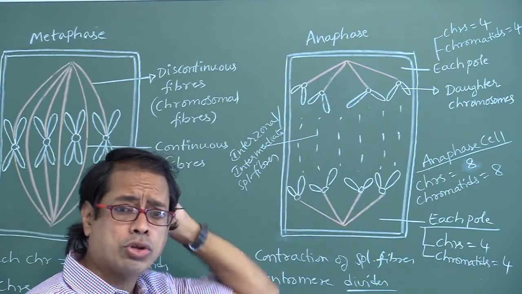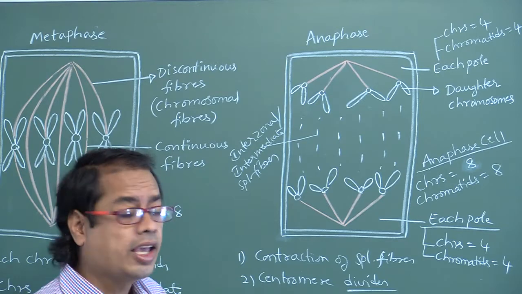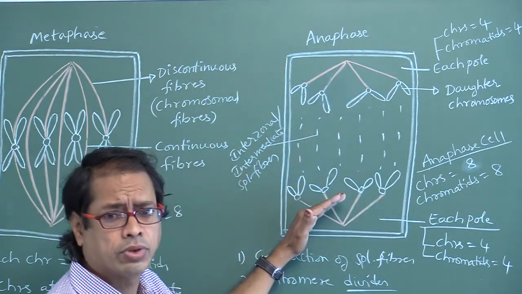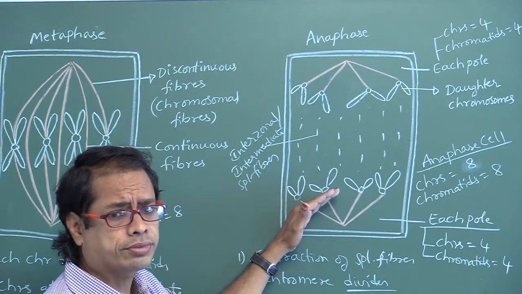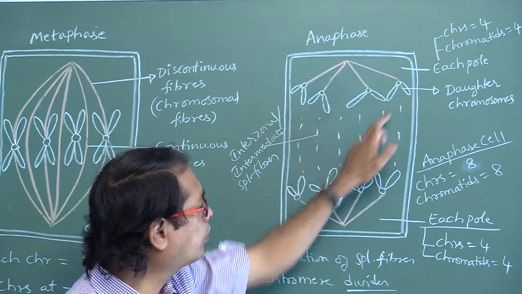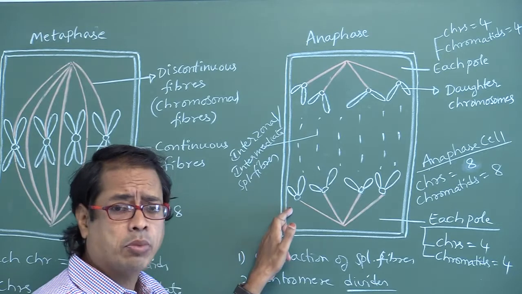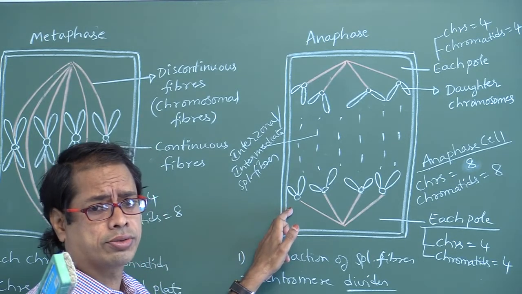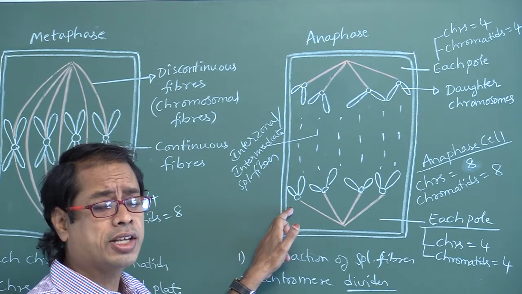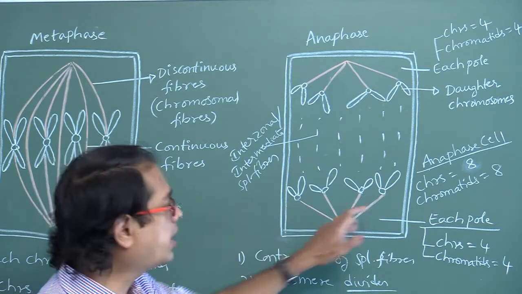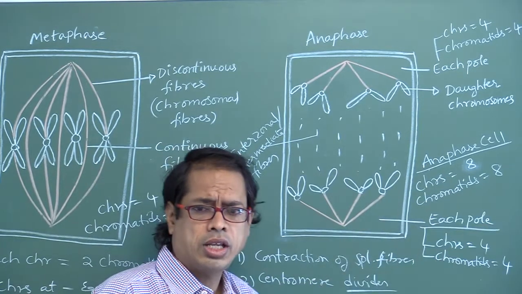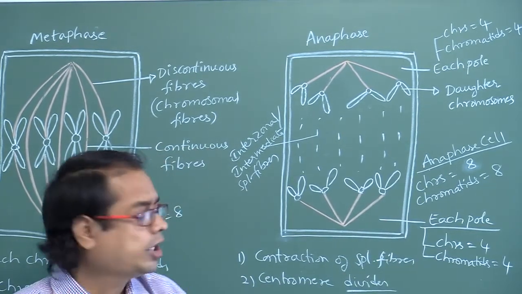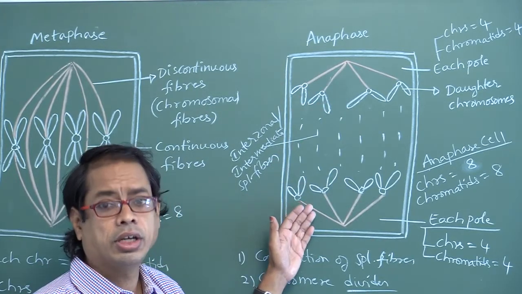Number of chromosomes in an anaphase cell. Anaphase cell means we have to take both the upper pole and the lower pole. So that is 1, 2, 3, 4, 5, 6, 7, 8. Number of chromosomes in an anaphase cell, 8 chromosomes. Number of chromatids in an anaphase cell, 8. Initially we had taken 4 chromosomes; here, 8 chromosomes.